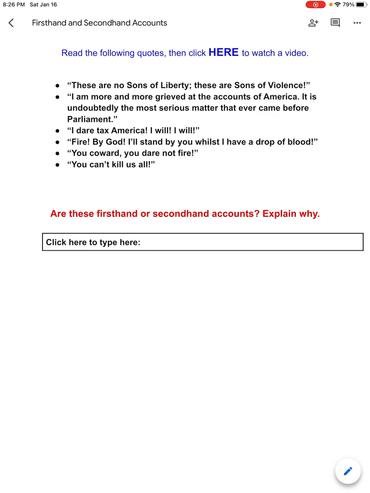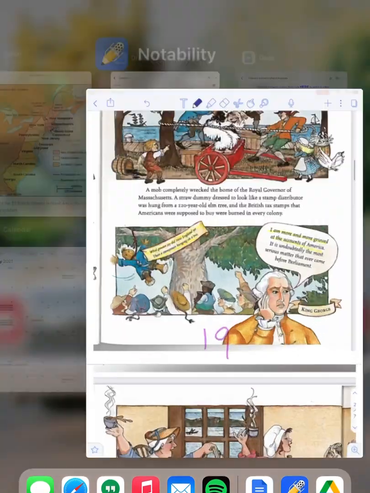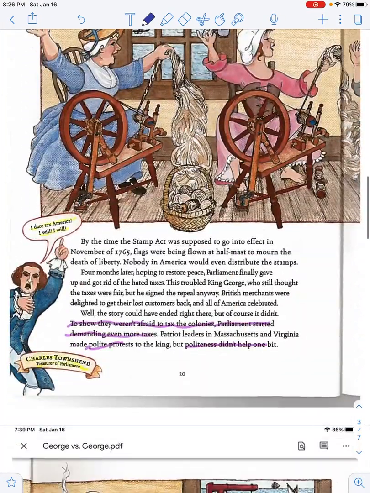Page 20: "I dare tax America, I will." So let's see who says that on page 20. "I dare tax America, I will." This is from Charles Townshend. So he's saying that, so it is a first-hand account.